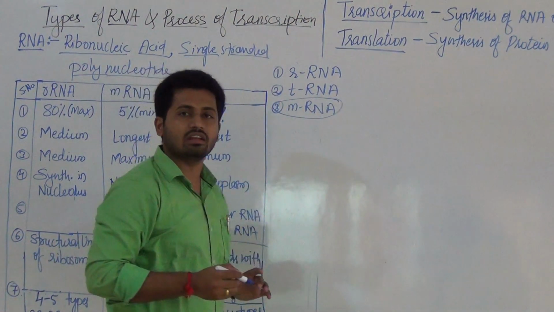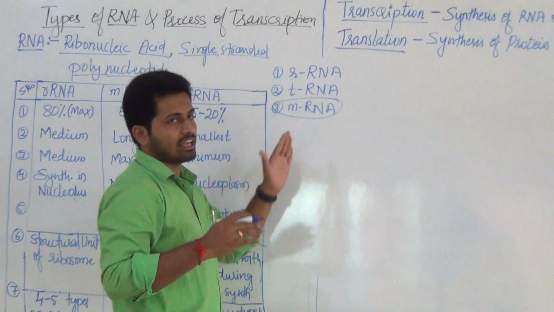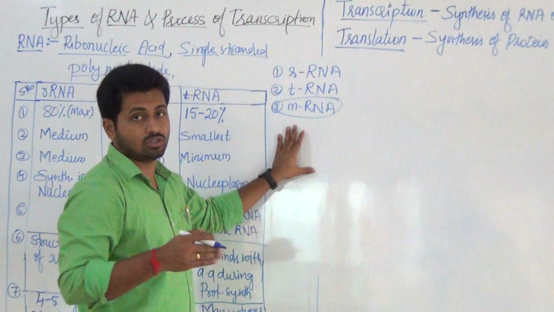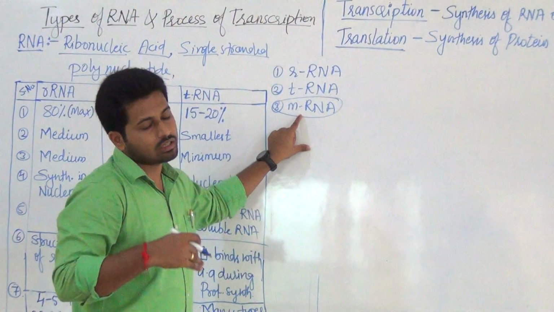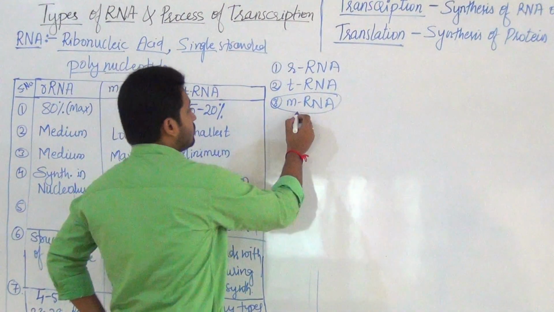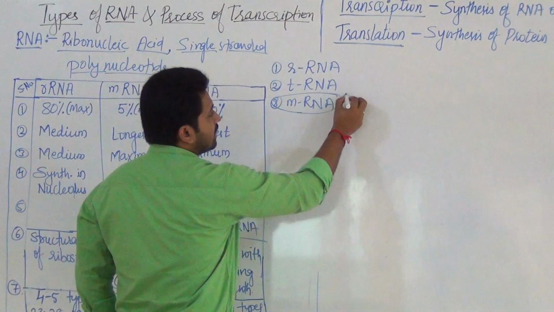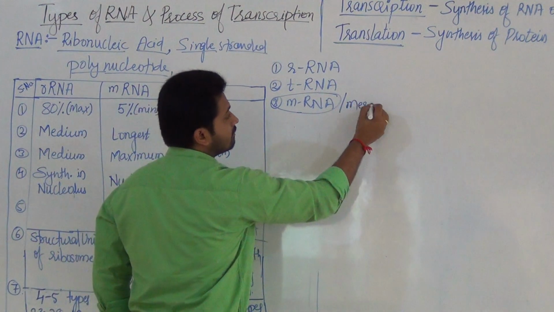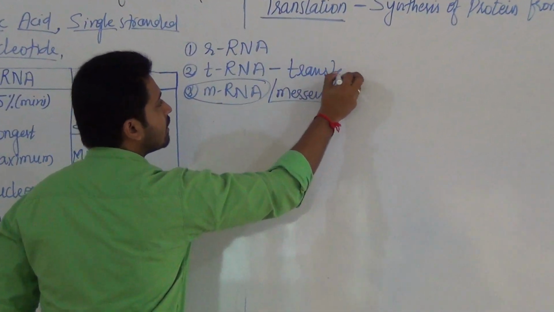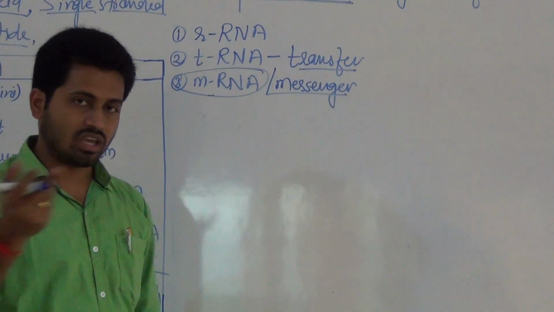The formation of RNA from DNA is called transcription. Which RNA are we studying in detail? mRNA. Actually all types of RNA are synthesized by DNA only, but here during the transcription process we are concentrating more on mRNA. Now ribosomal RNA, tRNA, mRNA. mRNA is nothing but messenger RNA, M for messenger. This is transfer. Why is the name given transfer? It transfers amino acids during protein synthesis. We will study soon.